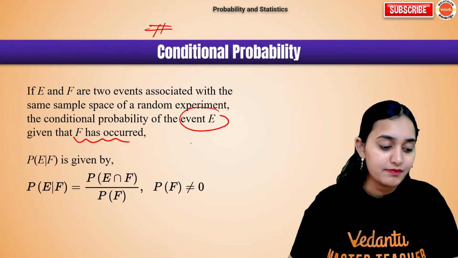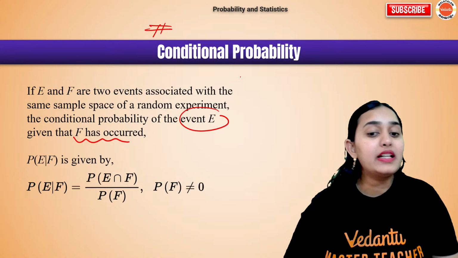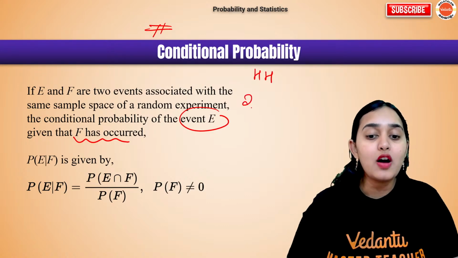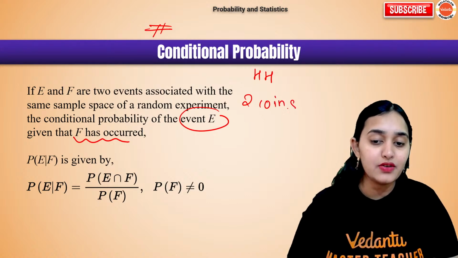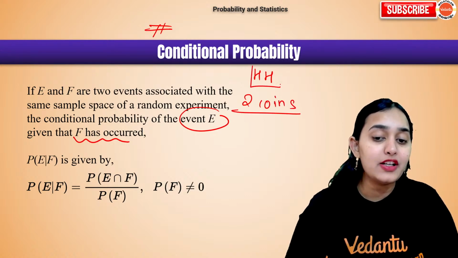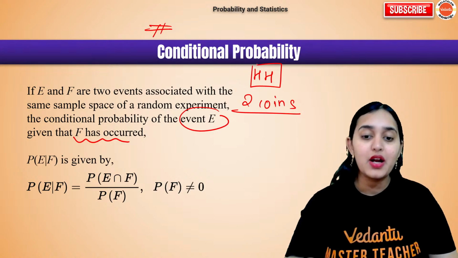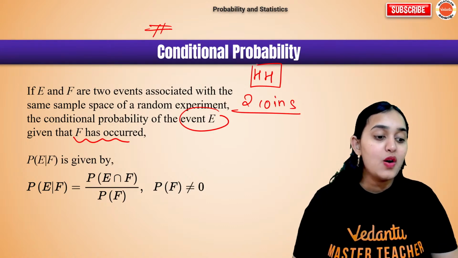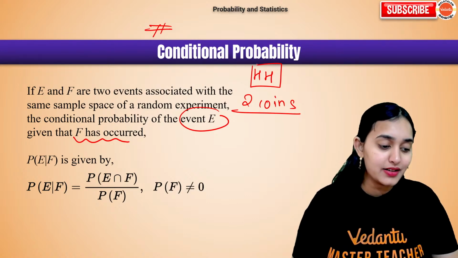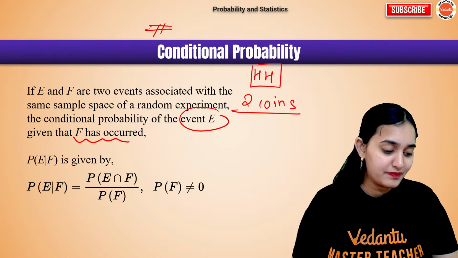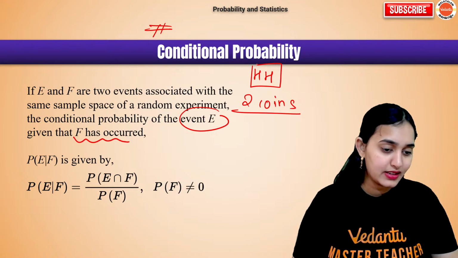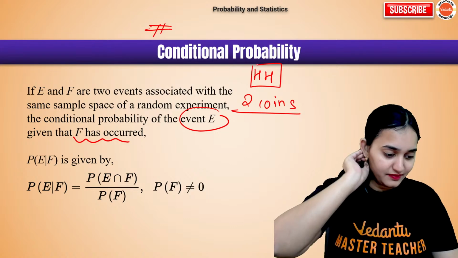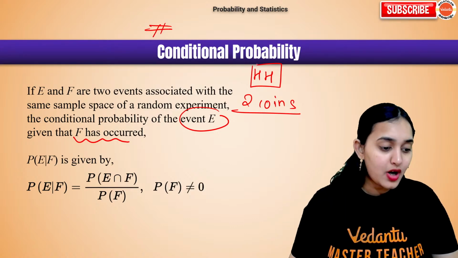So suppose I ask you guys, what is the probability of getting two heads when you are tossing two coins? What is the probability of getting head and head when you are tossing two coins? Anyone, please try and tell me. Come on, try.